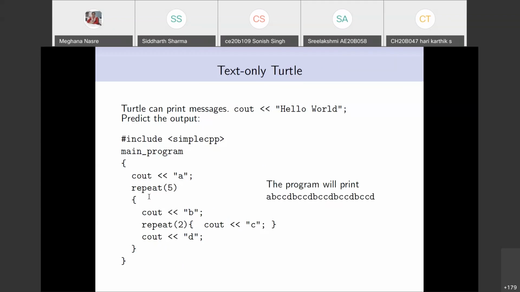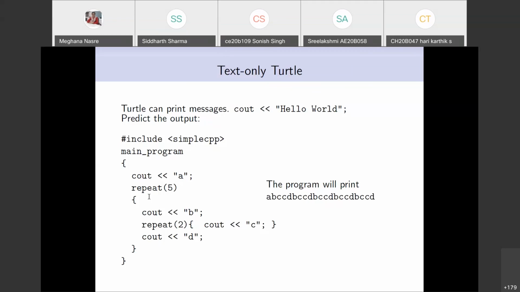So we should be able to parse these programs once we understand the meaning of these commands, and then be able to predict the output of such programs, which are very simple programs. Nevertheless, it is important to note that there are not only 2 repeats, but one is nested inside the other.